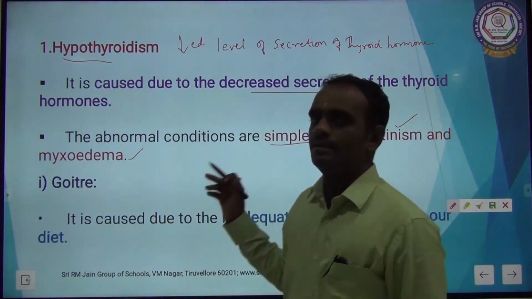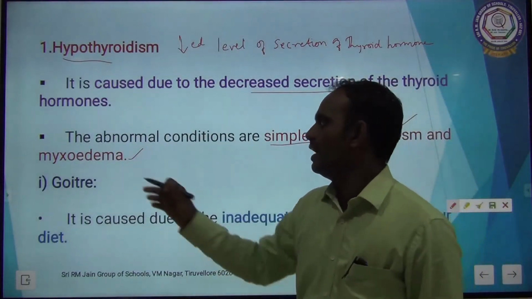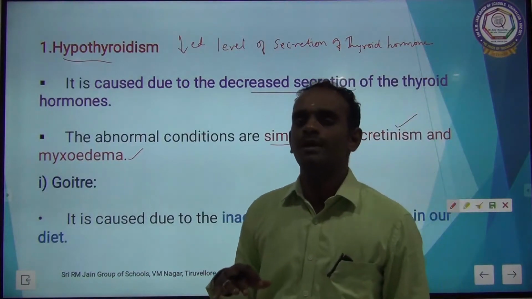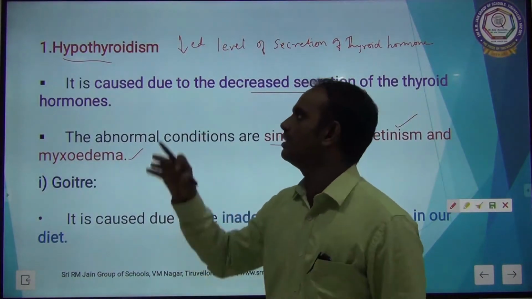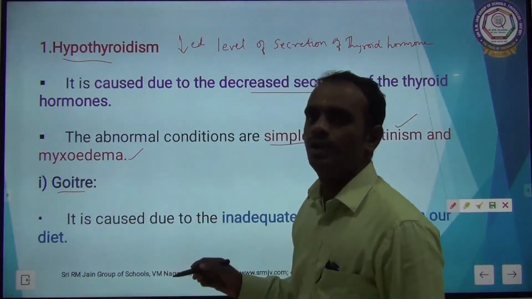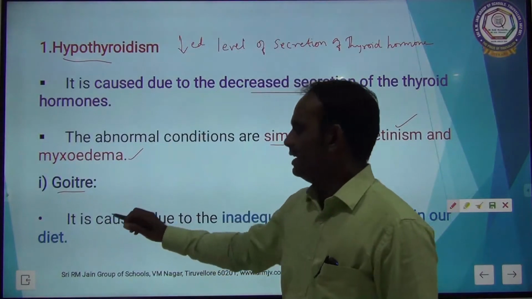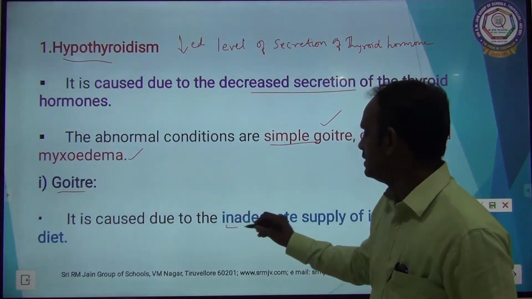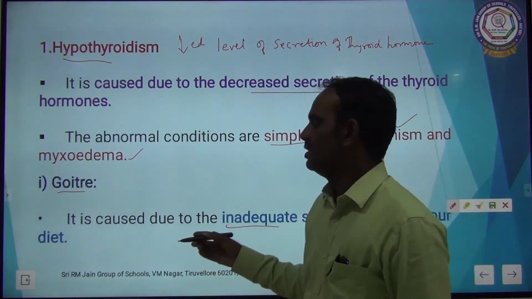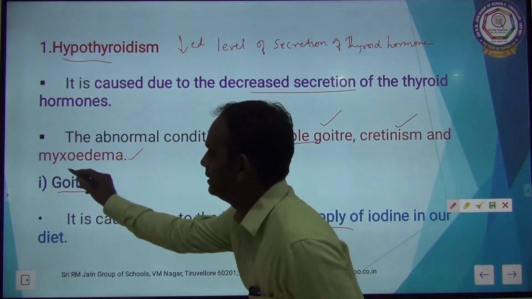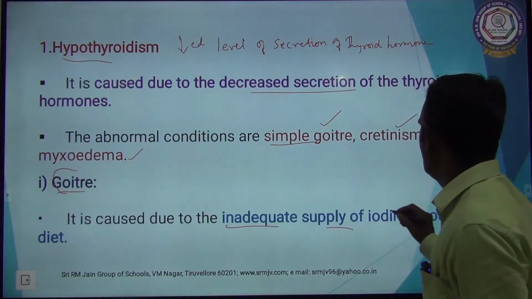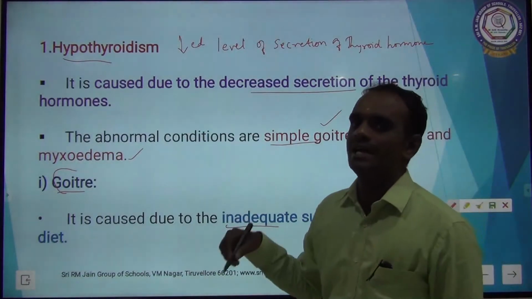Again I am telling, simple goiter, cretinism and myxedema. These three are the disorders caused mainly by decreased secretion of thyroid hormone. Clear? The first one is goiter. How do you pronounce it? Goiter. It is caused by inadequate supply of iodine in our body, that is in our diet. So, goiter is mainly a disorder caused by inadequate supply of iodine in our food.